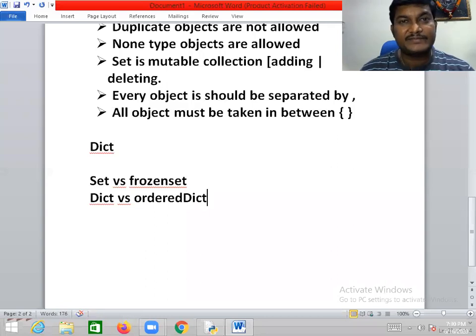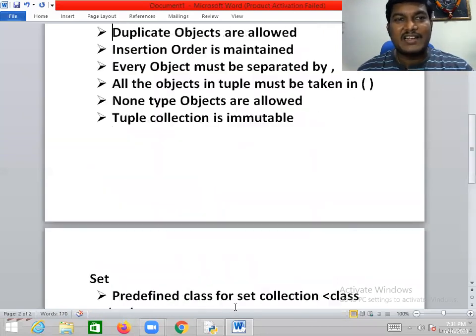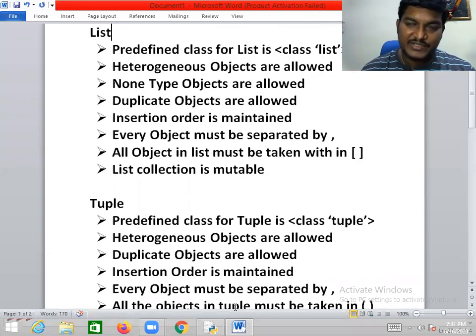But in this session, I just wanted you to get an idea about the collection types. I hope you got the point and have very clear clarity on this particular concept. Is it clear? That's all for this session. Thank you all.